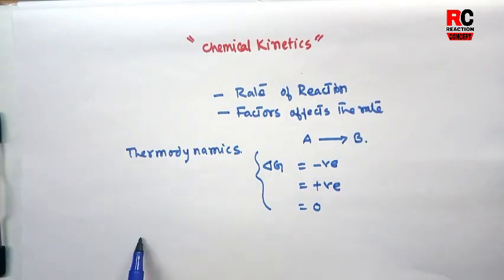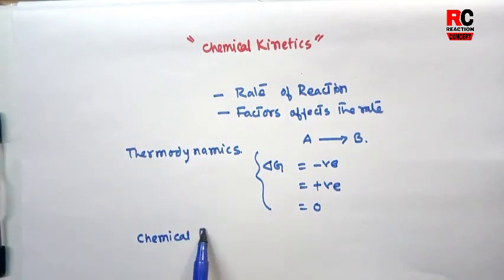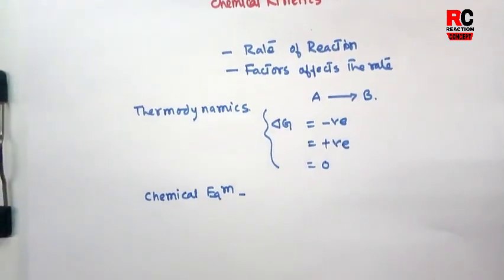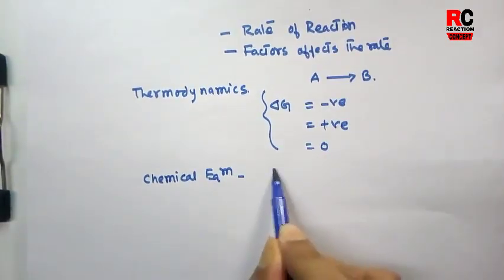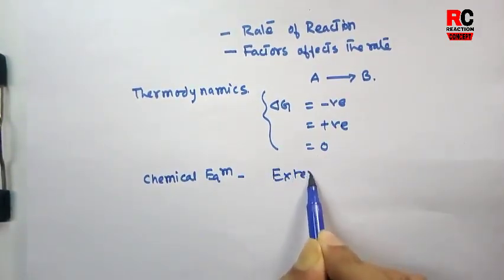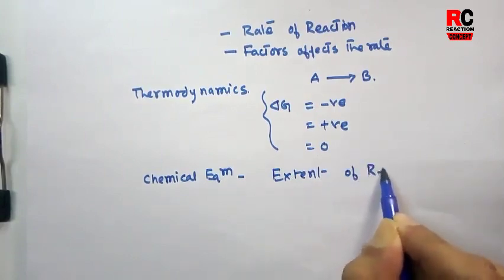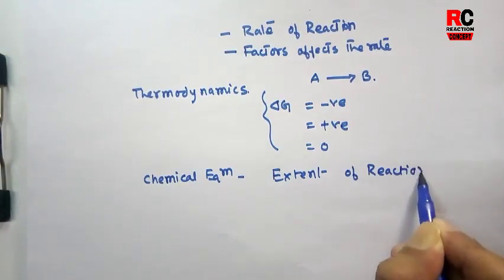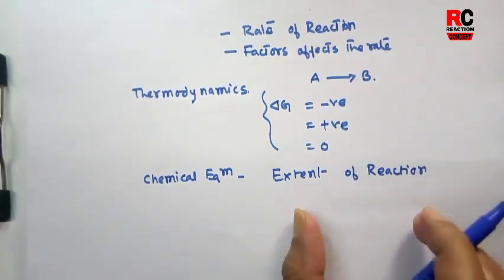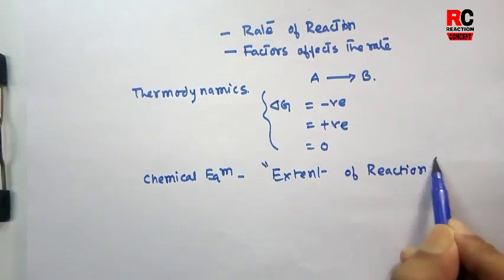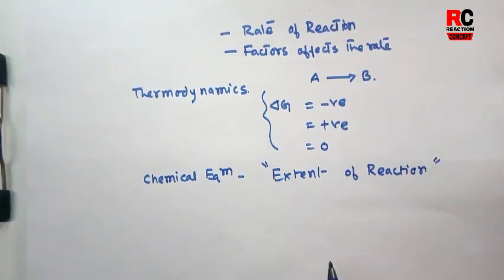Again, if you consider the chemical equilibrium chapter, in chemical equilibrium we discuss the extent of a reaction. How far a reaction has proceeded, that is what we discuss in chemical equilibrium.